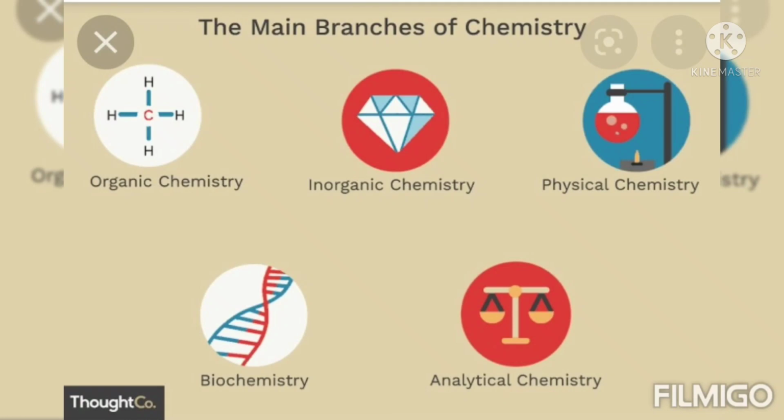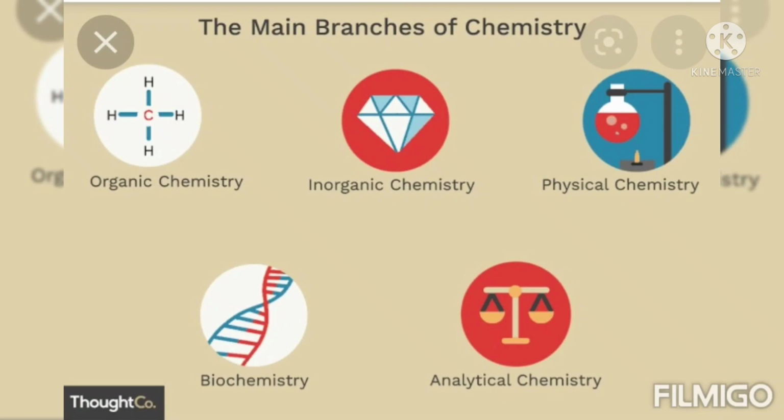Those are the 5 branches, and there is an easy way to learn and remember them. The 5 branches of chemistry are organic, inorganic, physical, biochemistry and analytical.